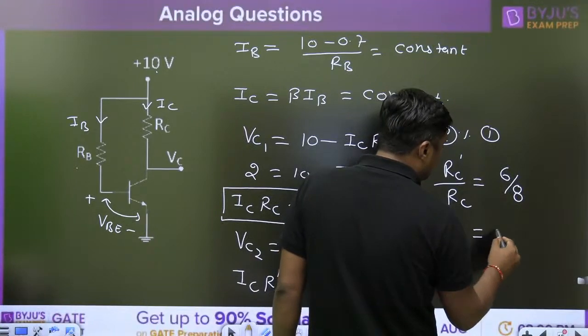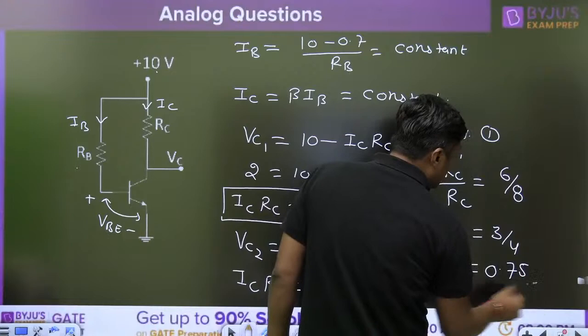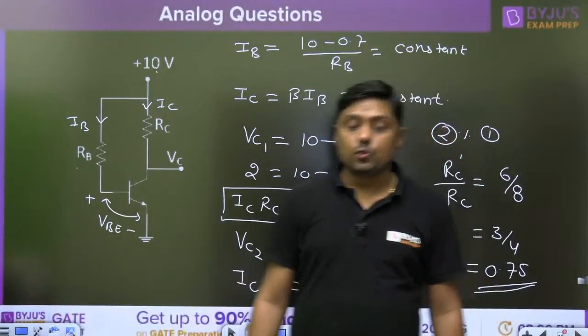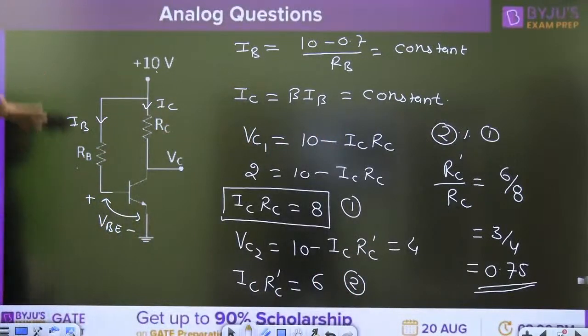That is nothing but 3 by 4, 0.75. 0.75 is the answer for this question. Right? Directly, simple, it is given in the question.